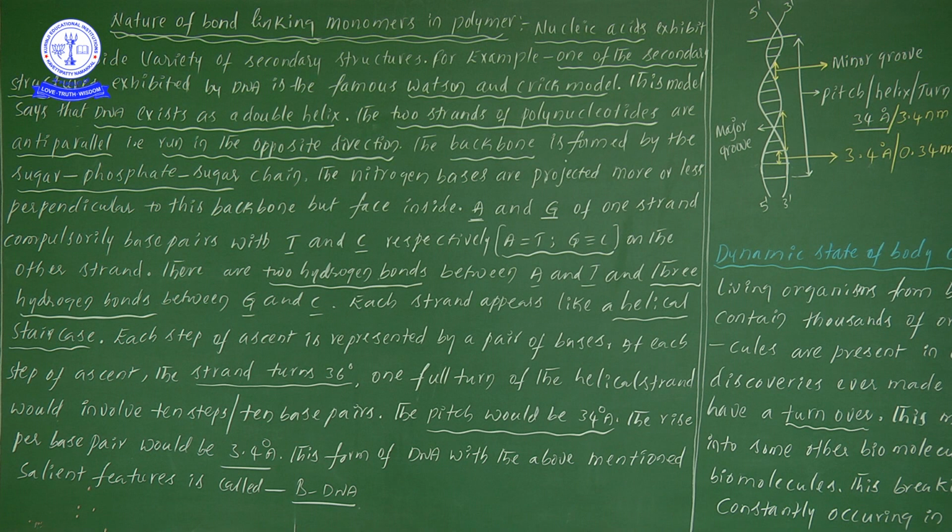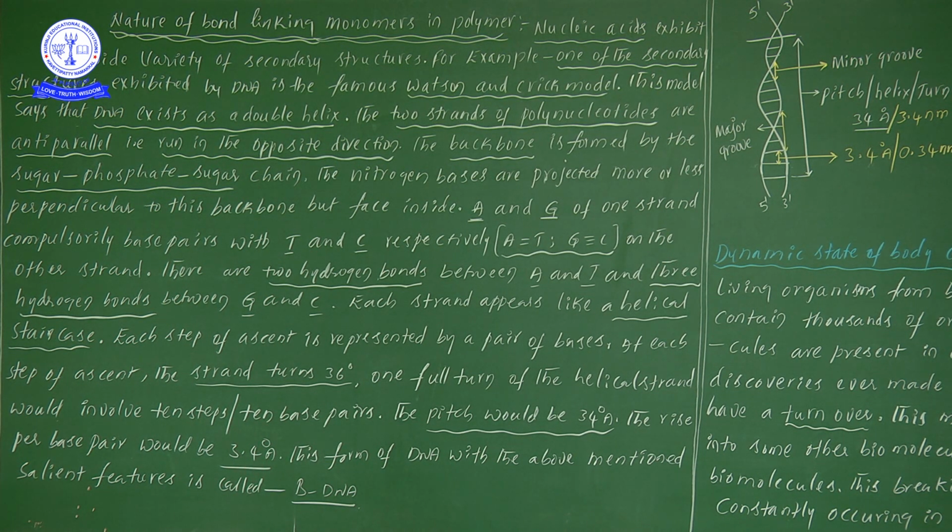Here, one pitch would be 34 angstroms. So one pitch or one length, as you see here, I have given the information: one pitch, one helix, or one turn. One pitch would be 34 angstroms and the rise per base pair would be 3.4 angstroms. So each base pair, that is, the distance between each successive nitrogen base, is 3.4 angstroms.